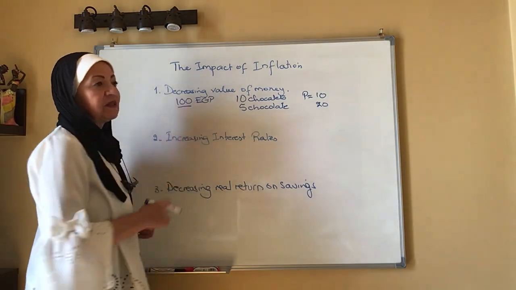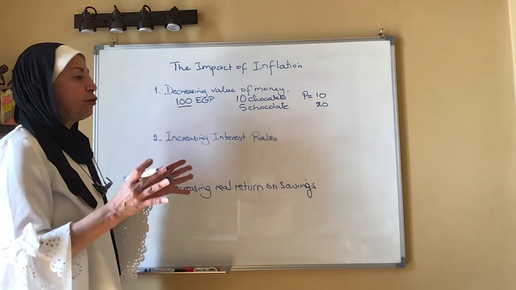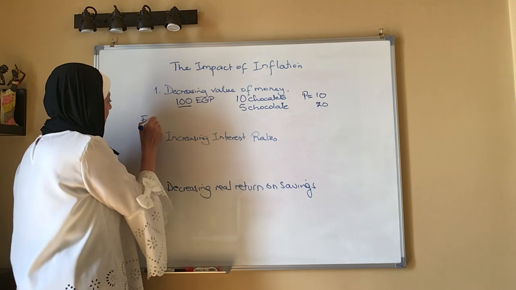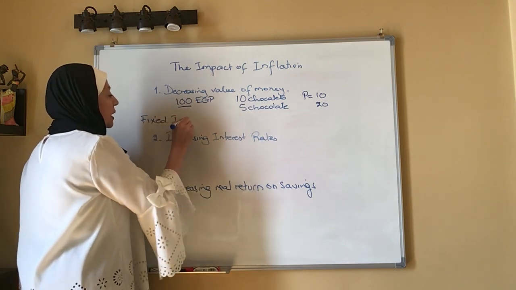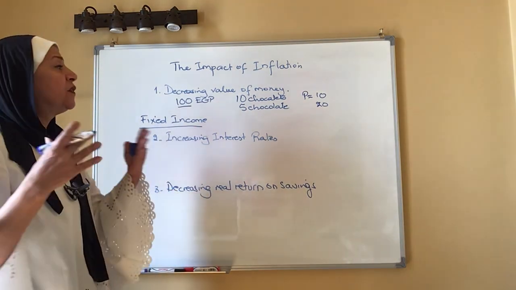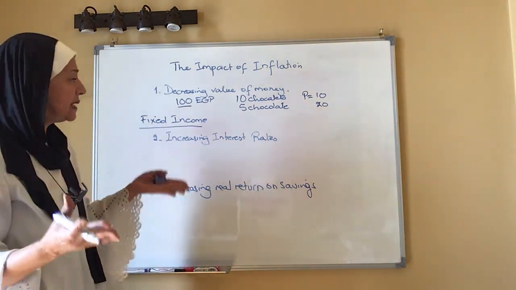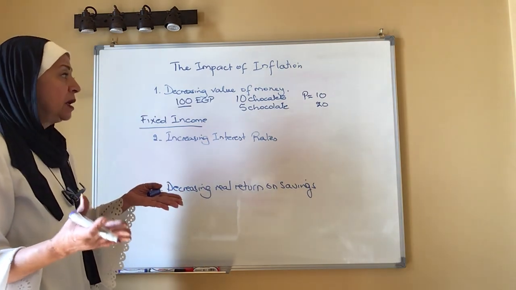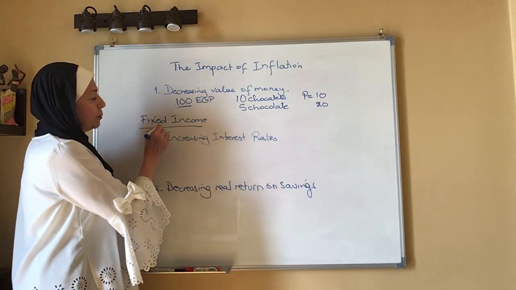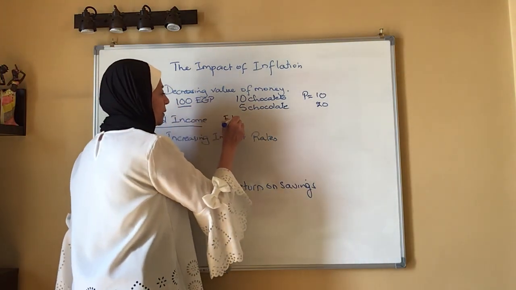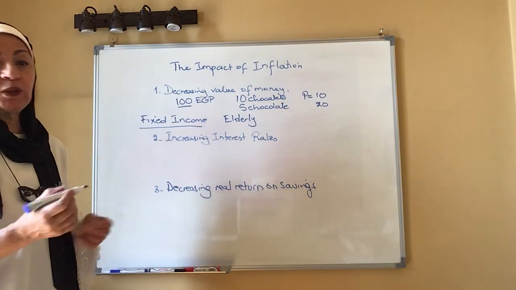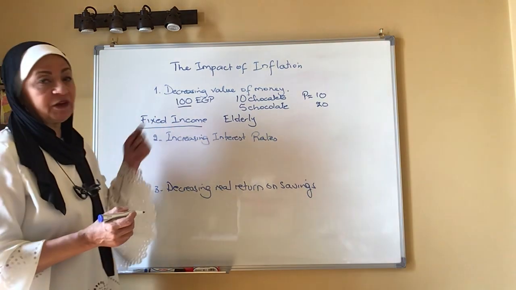So who is affected by this? Everyone who has a fixed income. If I have a fixed income, I used to buy things using my income, but now I can only buy less than what I used to buy before the prices increased. The most affected by this are the elderly, those who live on pensions and retirement pay. Why? Because their income is fixed.